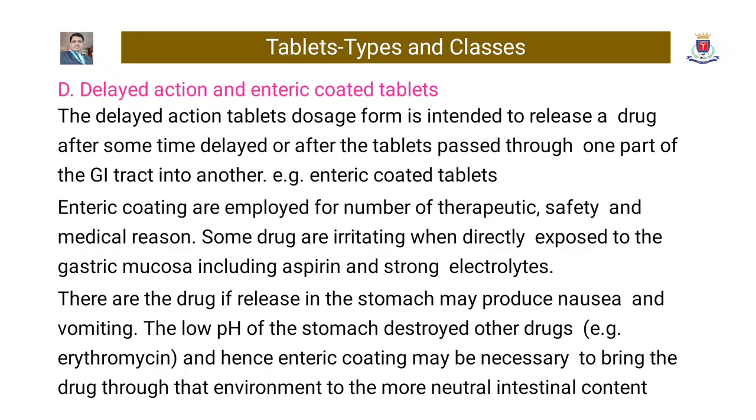Some drugs are irritating when directly exposed to the gastric mucosa, including aspirin and strong electrolytes. These drugs, if released in the stomach, may produce nausea and vomiting. The low pH of the stomach destroys other drugs, and hence enteric coating may be necessary to bring the drug through that environment to the more neutral intestinal content.